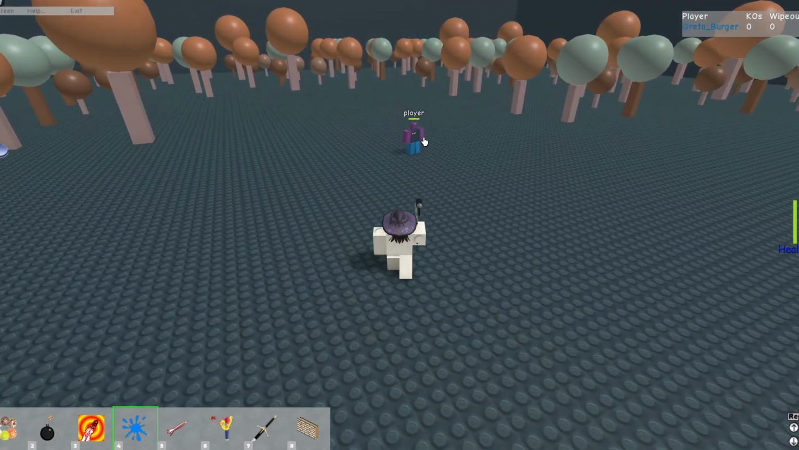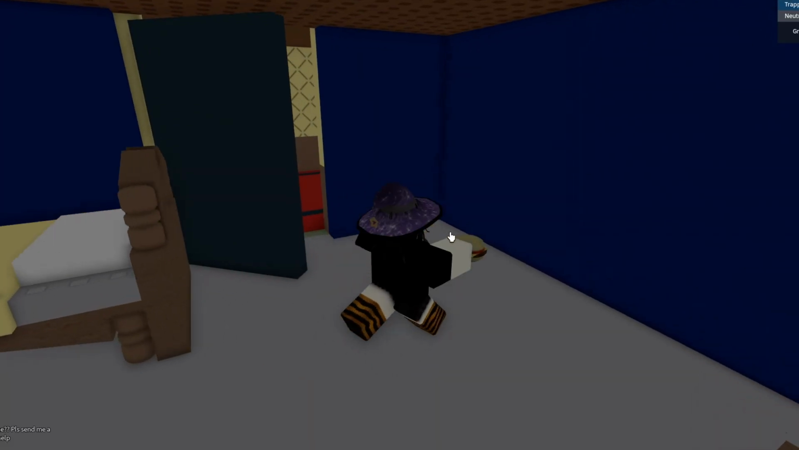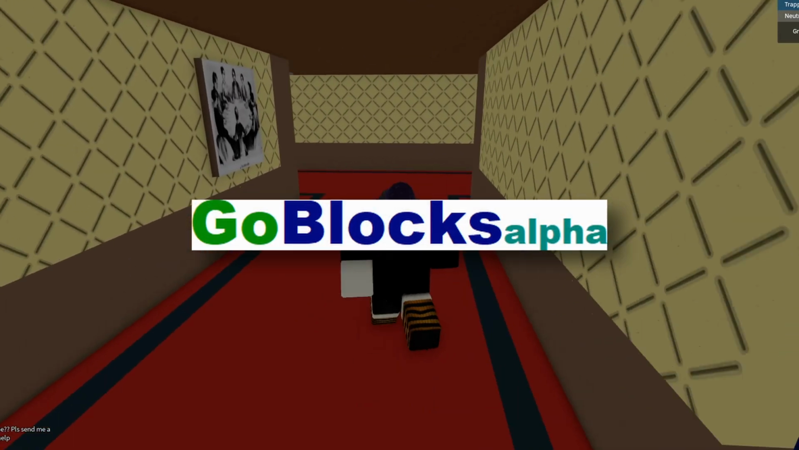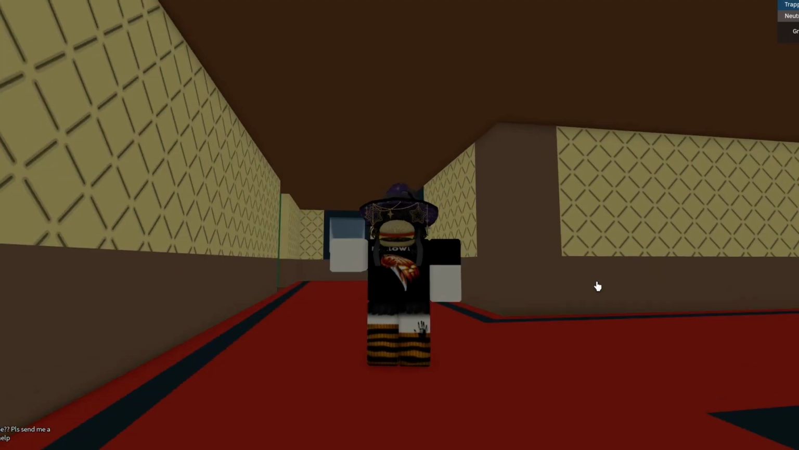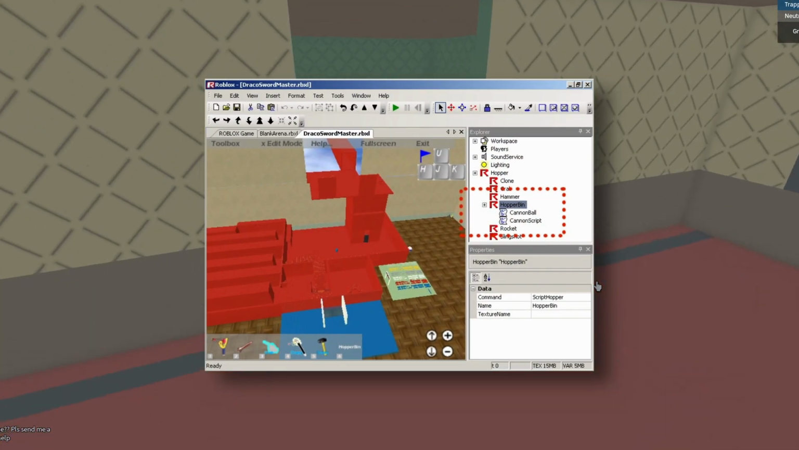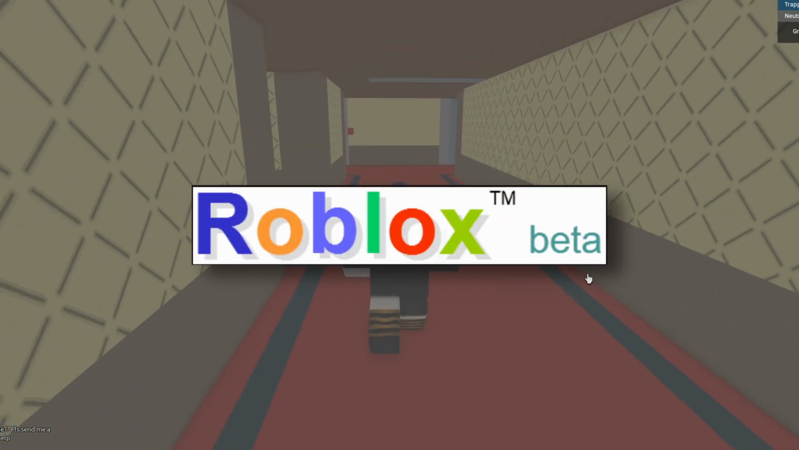However, a few years later, the two developers sold it and started developing a little game called Goblox, later renamed Dynablox on the website. In 2004, the Roblox domain was created. The developers changed the name a few times, but now we finally have the definitive one.